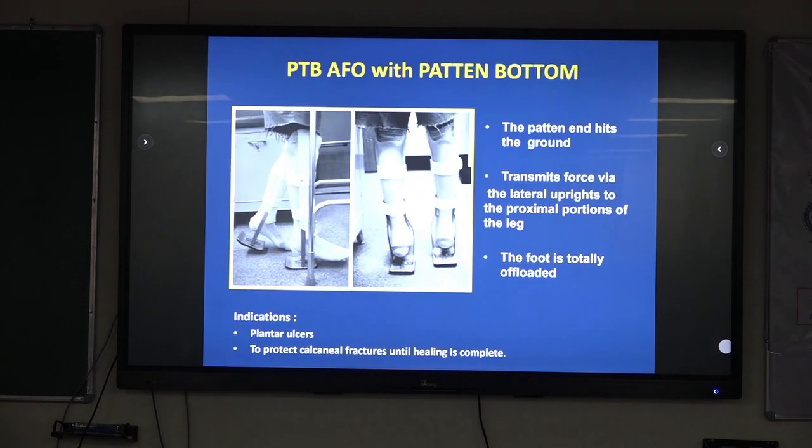PTB-AFO with pylon bottom: here a foot plate or a pylon end is provided and there is no weight bearing on the foot. The pylon hits the ground and transmits force via the lateral uprights to the proximal portion of the leg, and the foot is totally offloaded. So this is where you can reduce weight bearing on the foot to the maximum. Indications are plantar ulcers and to protect calcaneal fractures until healing is completed.